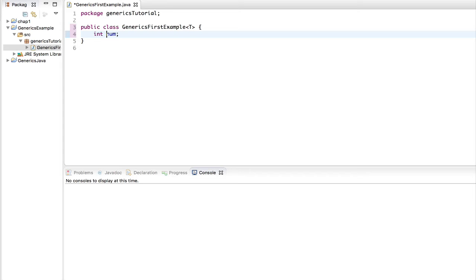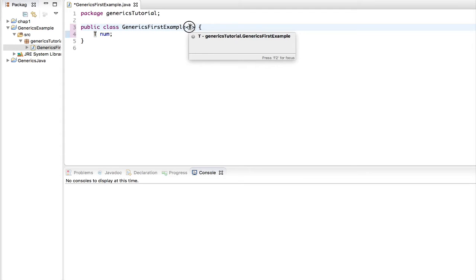We want a generic or a generalized form of class that would take integers and strings. So how do you do that? We're not going to write int or integer explicitly, or declare a variable of type integer. What we are going to do is declare a variable of type T, which means when your user passes in an integer instead of T, or replaces the T with an integer inside this curly bracket, your T in here will automatically get replaced with the appropriate type that your users want.